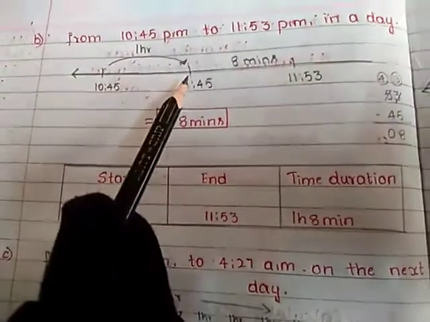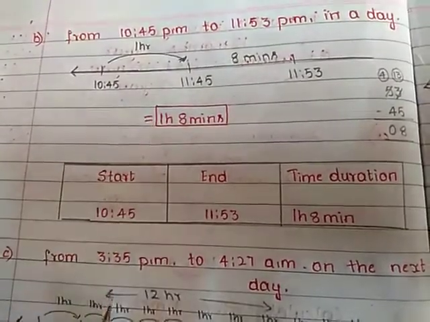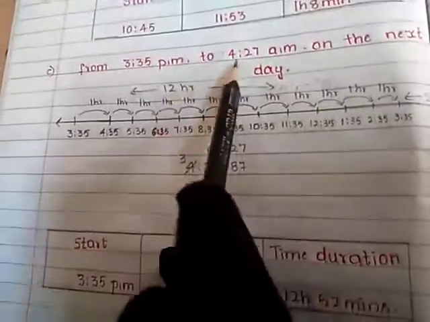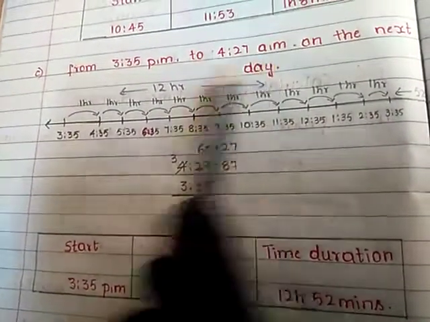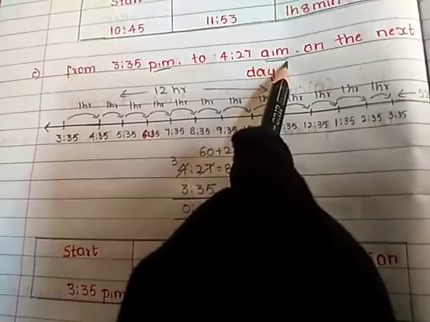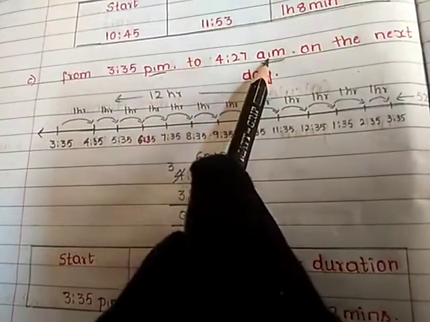Second one I have just tried out. You can just see and try to do it by yourself. Next, third one, from 3:30 p.m. to 4:27 a.m. See here, from p.m. to a.m. we have to calculate. Here we just calculated from p.m. to p.m. That is for 12 hours we did. But here we have to calculate for 24 hours.